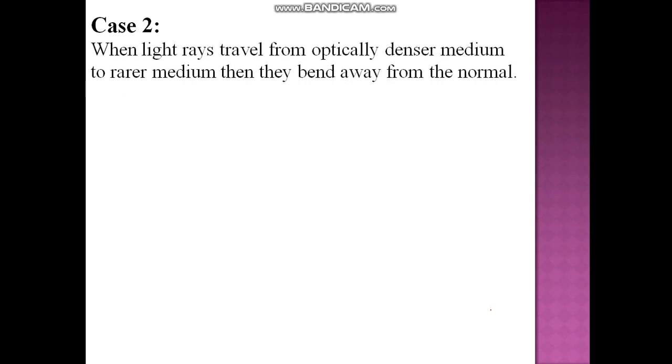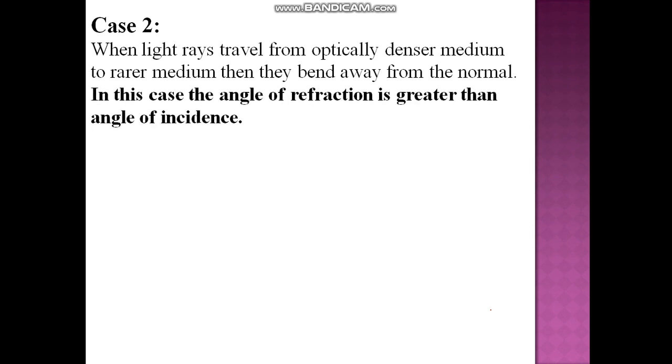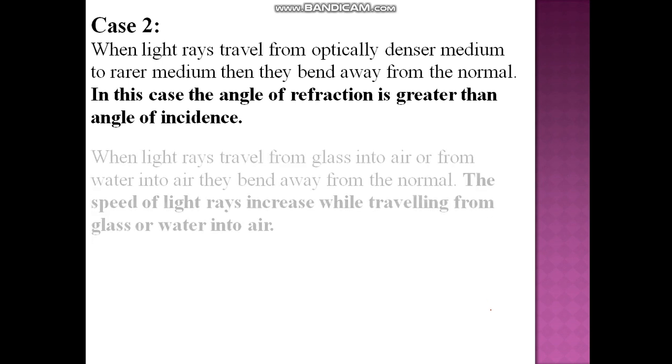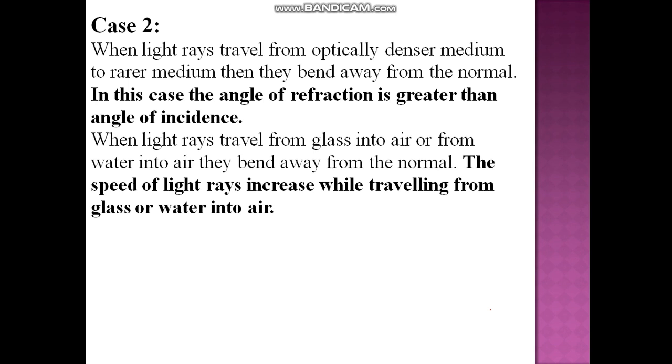Now case 2, when light rays travel from optically denser medium to rarer medium, then they bend away from the normal. In this case, the angle of refraction is greater than the angle of incidence. Now, when light travels from glass into air or from water into air, they bend away from the normal. The speed of light rays increases while traveling from glass or water into air.